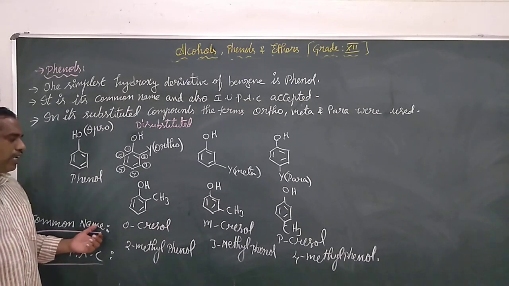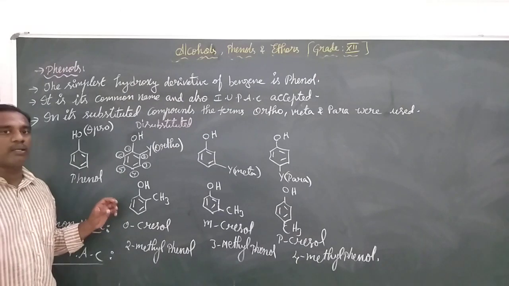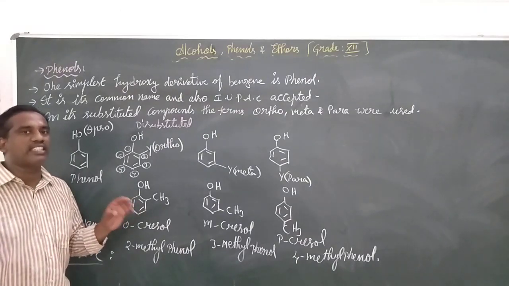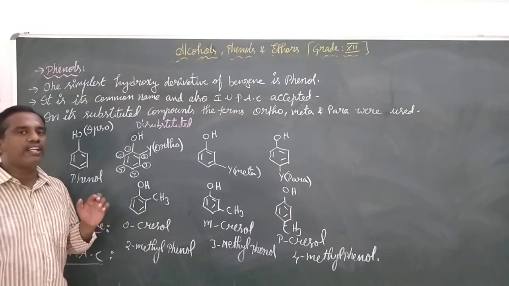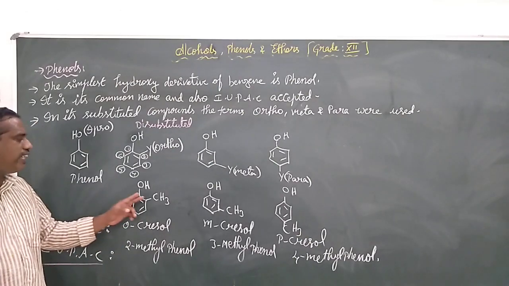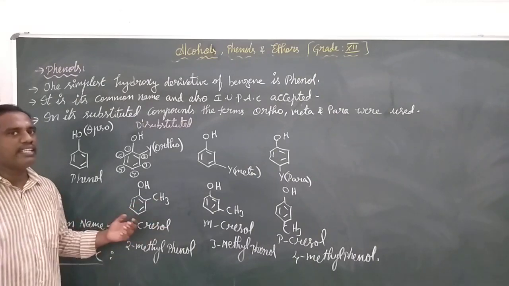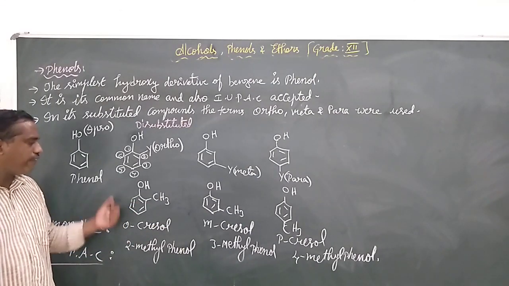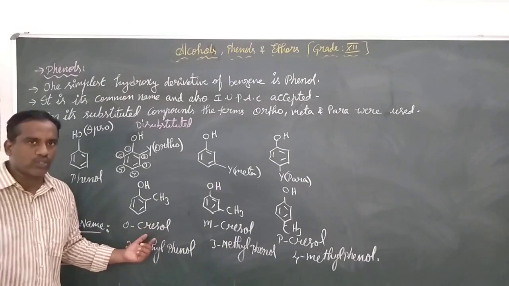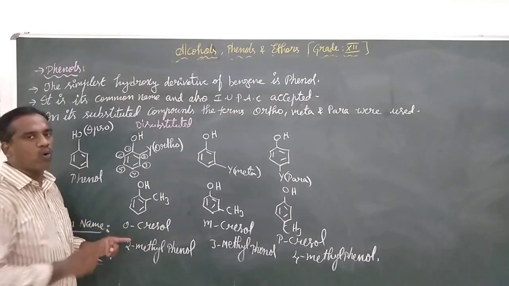In common naming, compounds in which benzene has an OH and a CH3 together are called cresols. When the CH3 is the second substituent at the ortho position towards the ipso position of OH, it is called ortho-cresol.